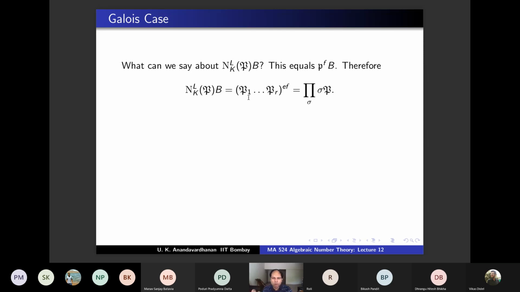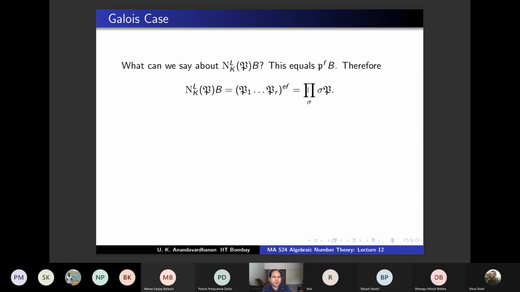Yeah, so maybe one more small argument you have to fill in, because in the Galois case, again, you have to use Galois. See, between P1 and P2, there is no difference. They are Galois conjugates. So use that fact also. So you have P1 and P2, right? But you can say that as P and sigma of P, you can call it.